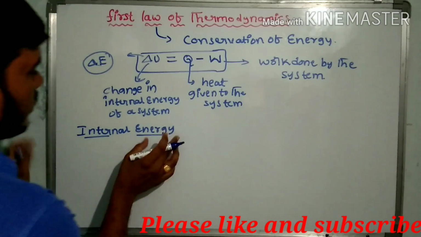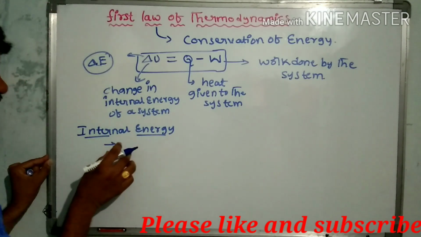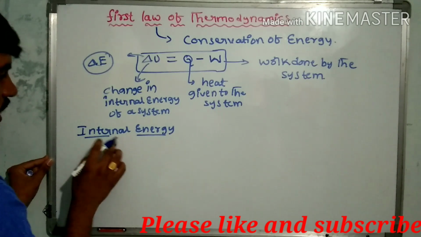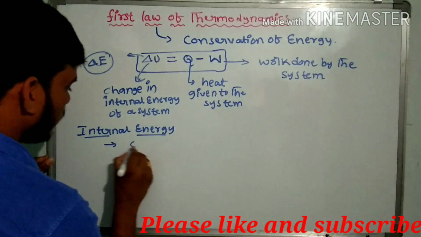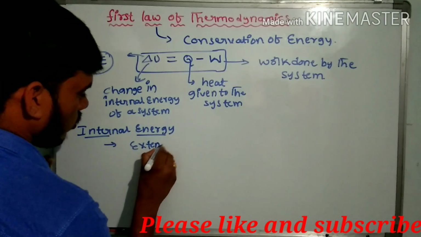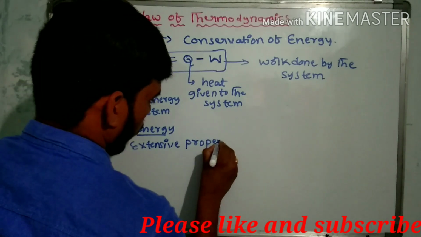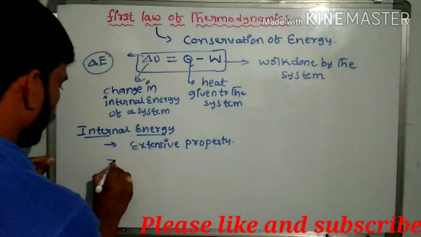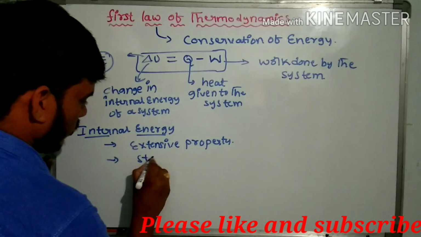These are the basic points about internal energy, used for competitive exams like AU SET or MSc entrance exams. Internal energy is an extensive property. Another point is that internal energy is a state function.